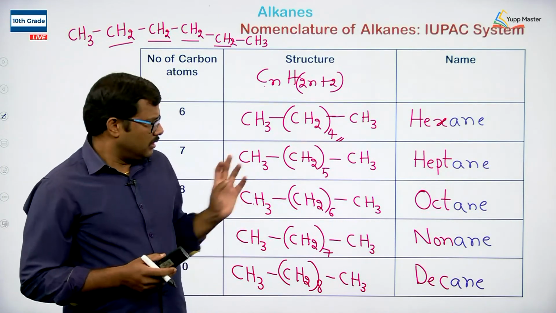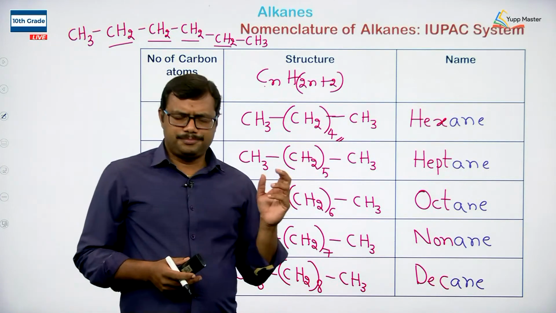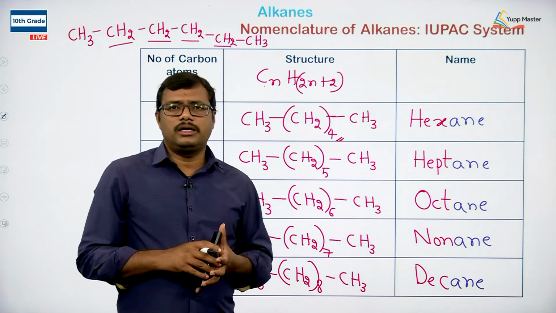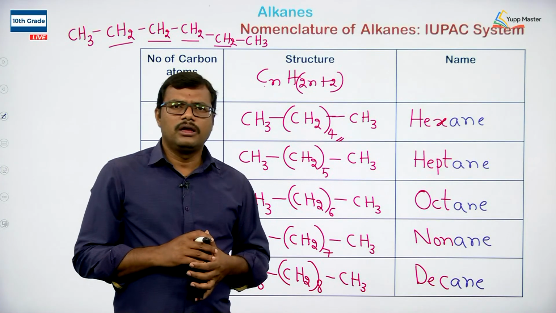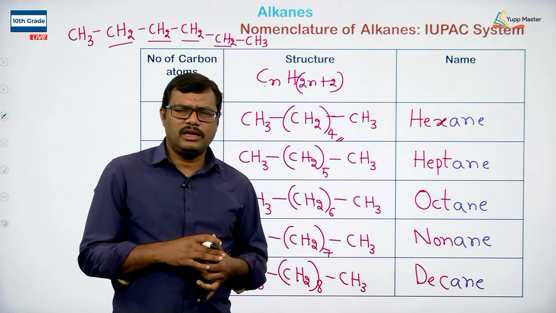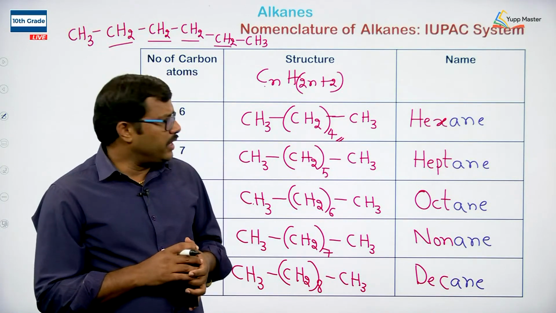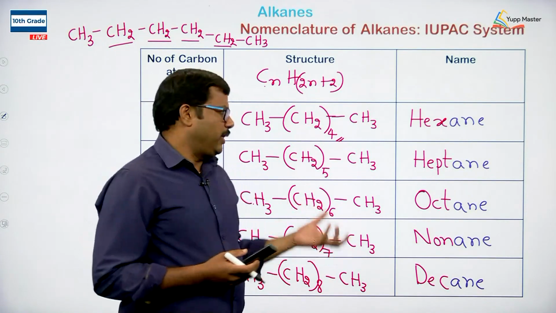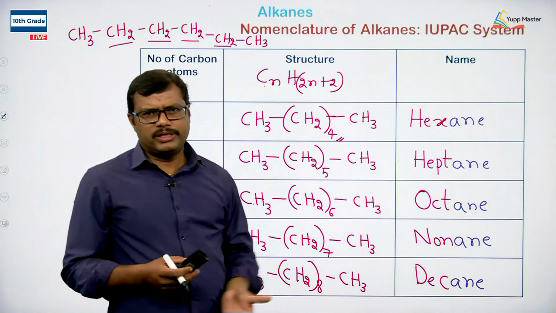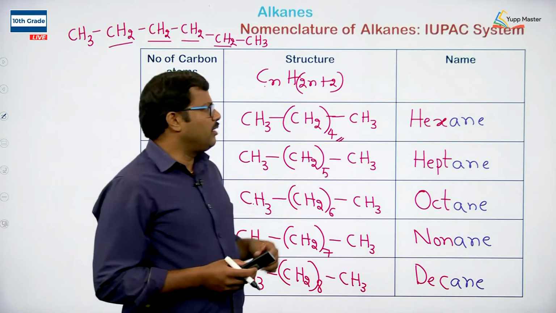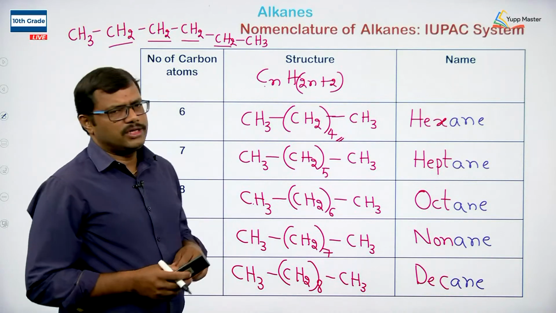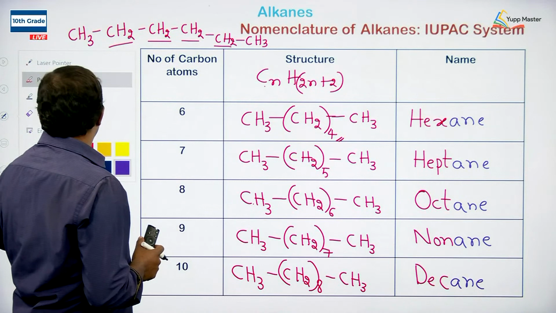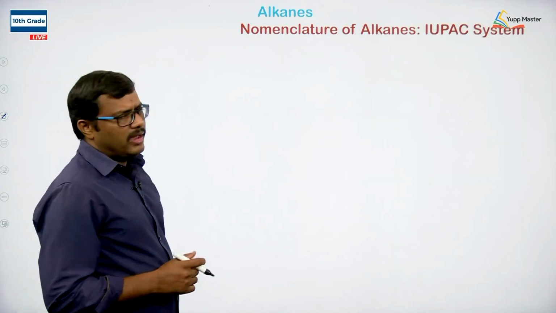In the next class we are going to learn the IUPAC system of nomenclature for the substituted alkanes. Whenever we have a substitution on the alkane, the names are given based on the parent name. You have to select the parent chain, and from the parent chain we give the name based on the number of carbon atoms.